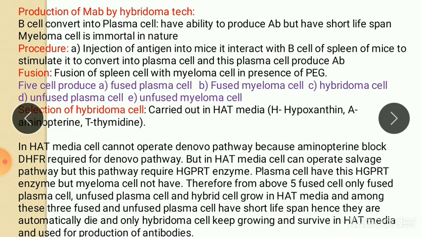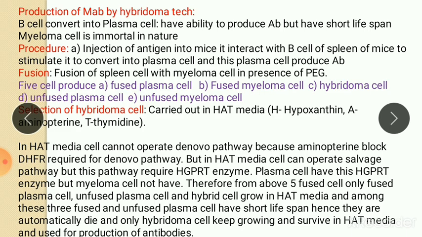Therefore there is only one option left for the cell in HAT media, that is salvage pathway. The cell can operate salvage pathway, but for this also one condition, that cell must have one important enzyme, HGPRT, that is hypoxanthine guanine phosphoribosyl transferase.